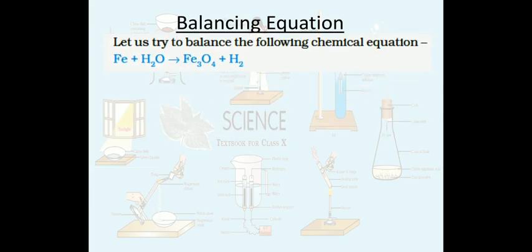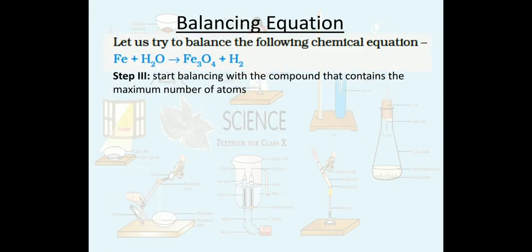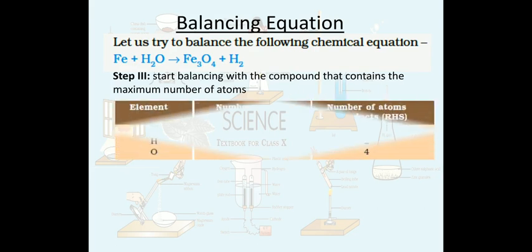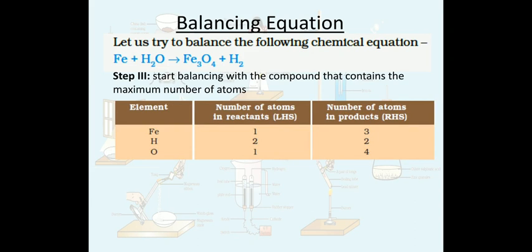Now move on to step 3. Start balancing with the compound that contains the maximum number of atoms. The number of atoms is 4 in the case of oxygen, so we will start balancing with oxygen.